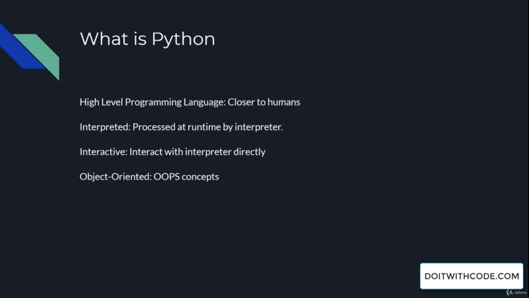For example, I can declare an integer in Python as int x equal to 0, that we will see in a few moments, and that is converted to machine level code of zeros and ones, so that my processor can understand what this set of instructions is.